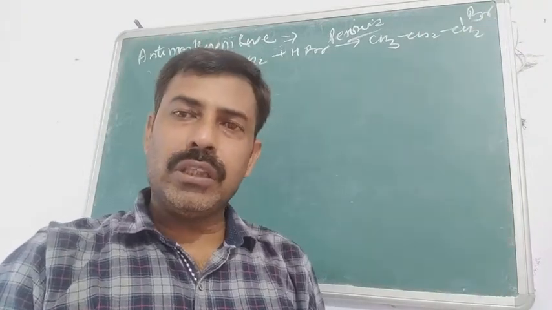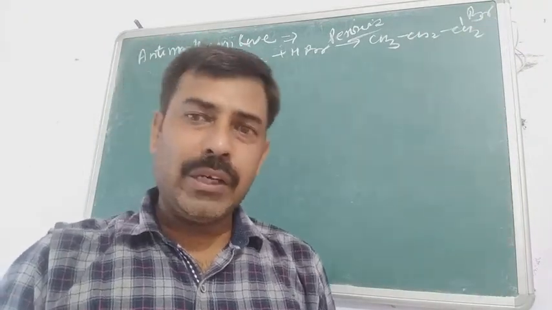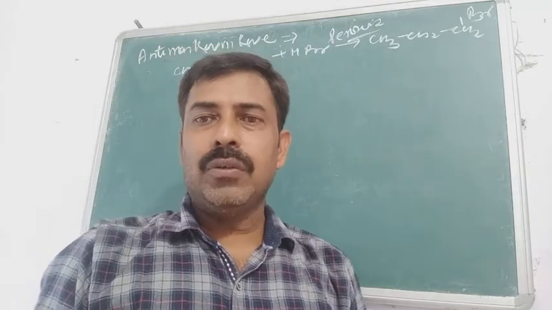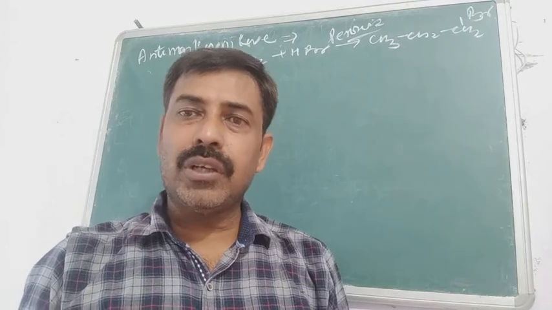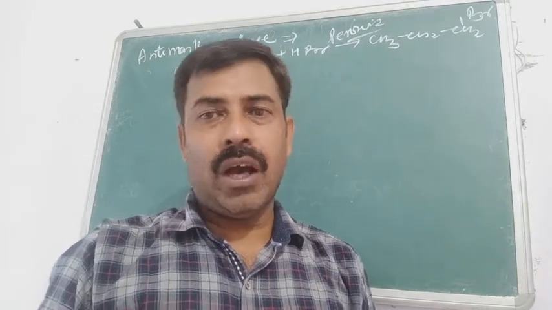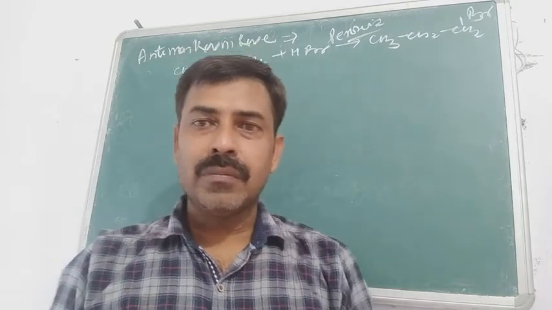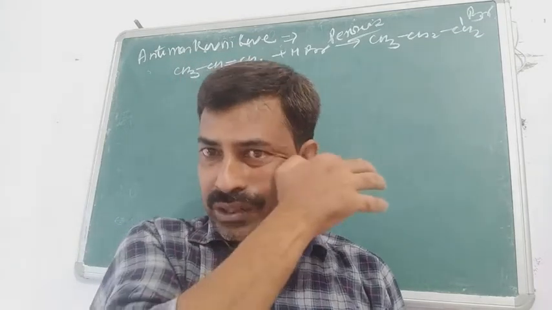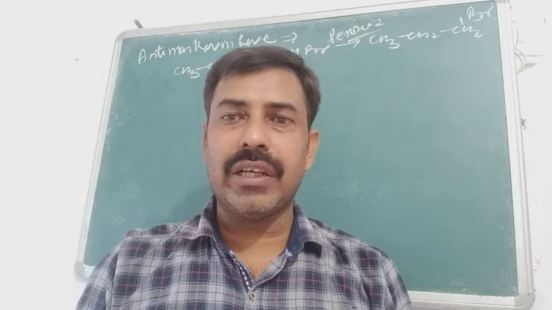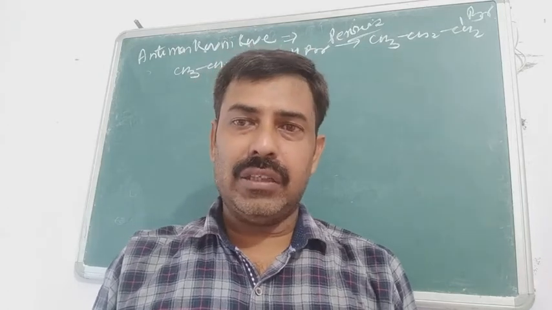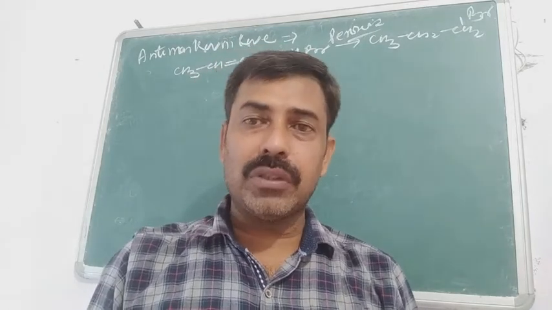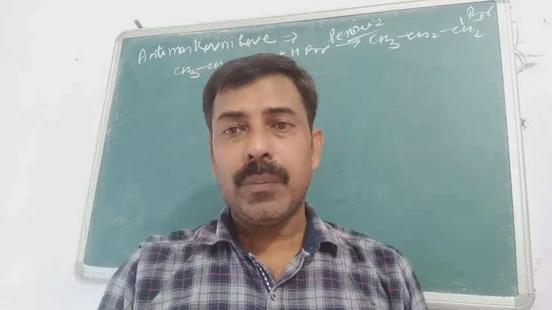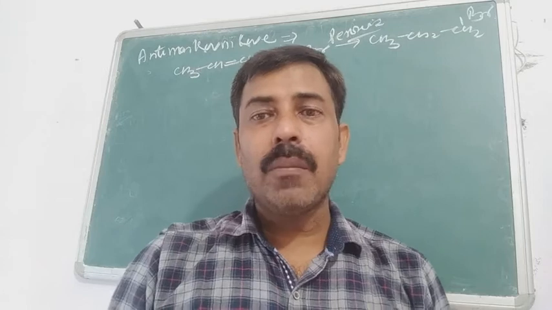Now we are going to see how the mechanism for the anti-Markovnikov reaction takes place. In this one, the first step will be the generation of the free radical. How does the free radical generation take place and what is the role of benzoyl peroxide? Actually, benzoyl peroxide works as an initiator in the reaction, the responsible factor for the generation of the free radical. So first of all we are going to generate the free radical with the help of benzoyl peroxide.